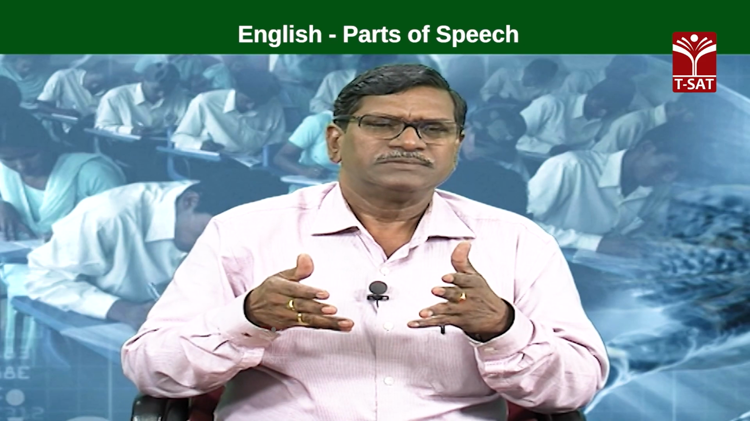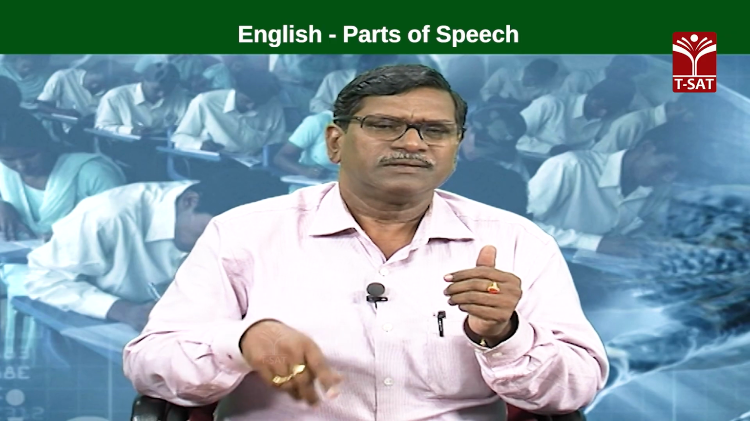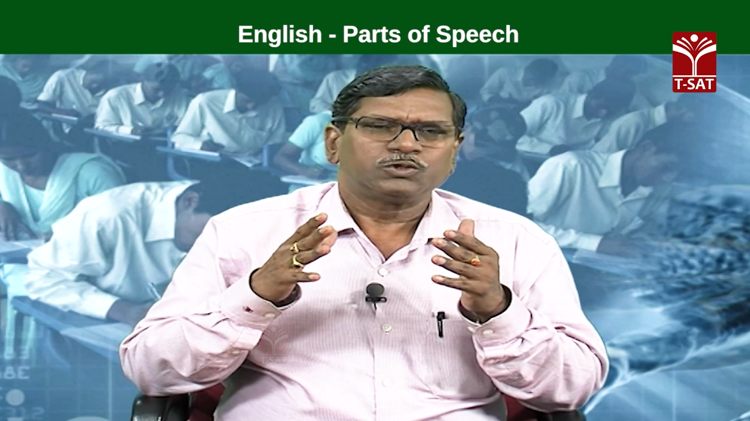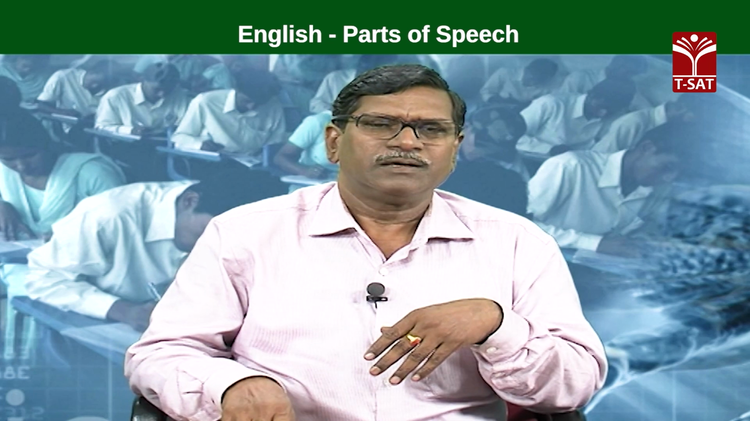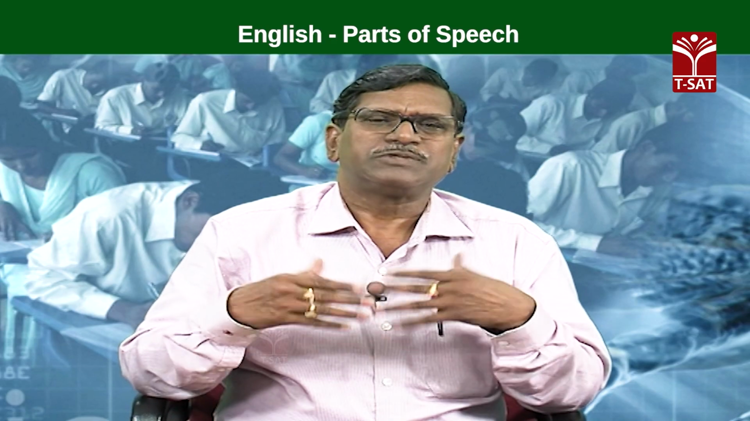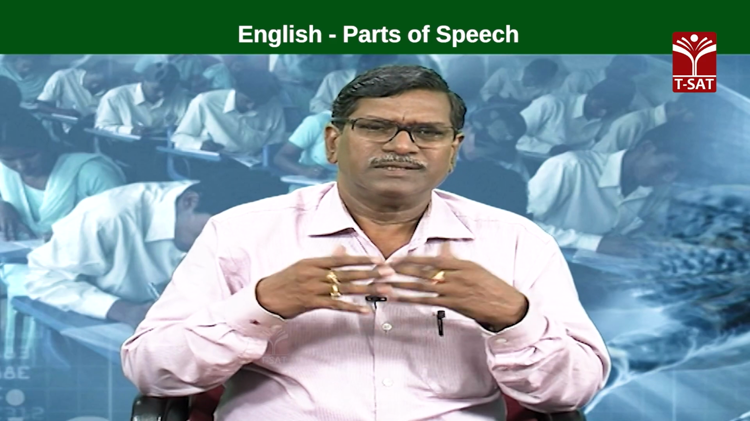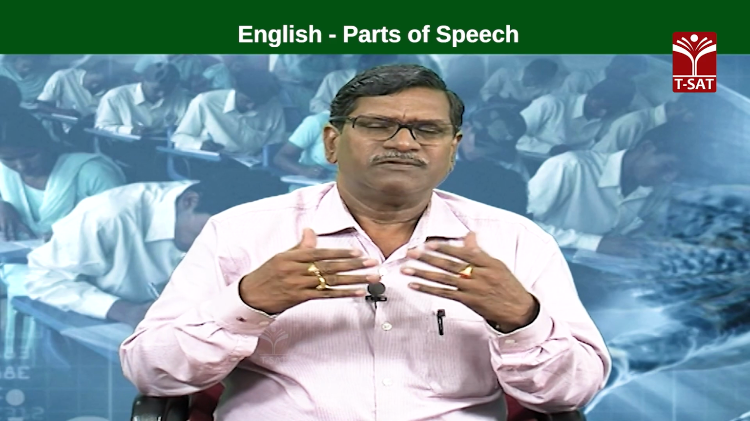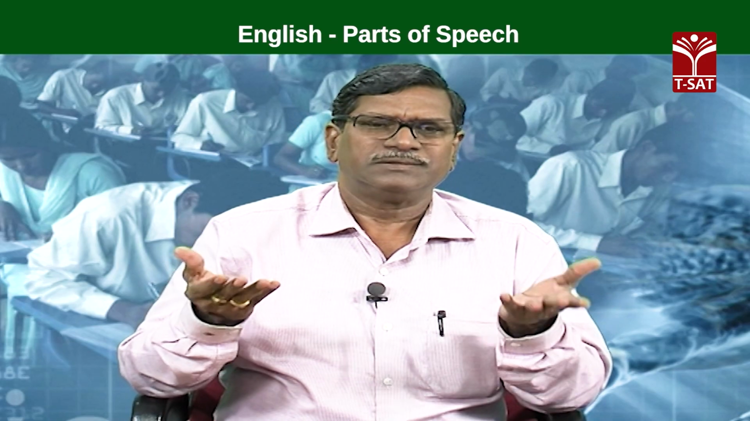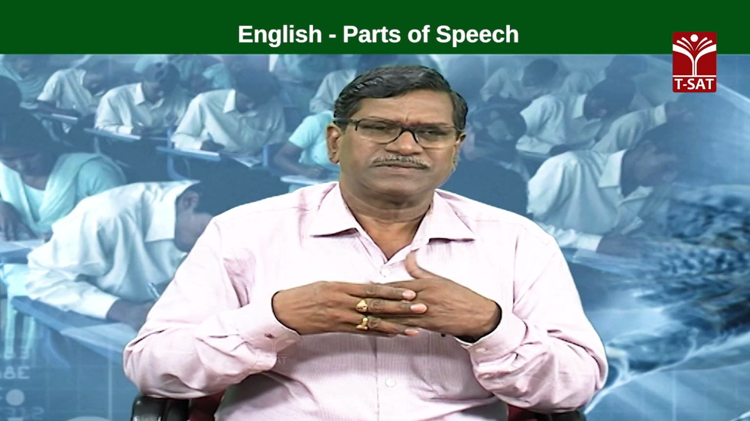Among these nouns, there are mainly 2 kinds. What are they? The nouns are divided into mainly 2 kinds. What are they? They are concrete nouns and abstract nouns. For instance, the name Ramana, it is the name of a person. Words like India, world, Hyderabad, like that. These are all the names of places.